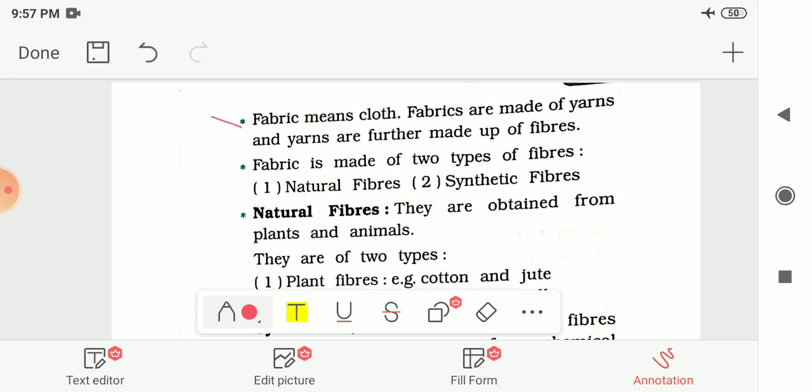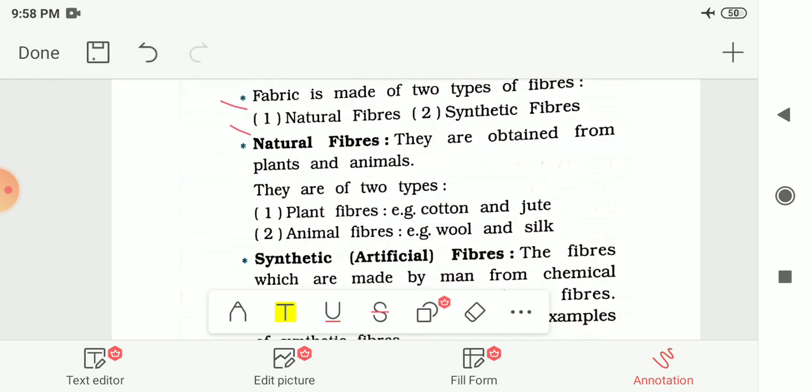So before that, what is fabric that we had seen? So fabric means clothes, and these fabrics are made up of yarns, and these yarns are further made up of fibers. That means fiber is the smaller unit. From this fiber, by knitting the fibers we can get yarns, and by knitting these yarns we can get fabric, and that fabric means cloth. Then after we had seen that fabric is made of mainly two types of fibers, and those fibers are natural fibers and synthetic fibers.